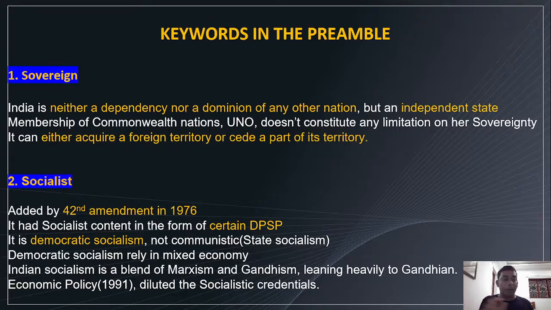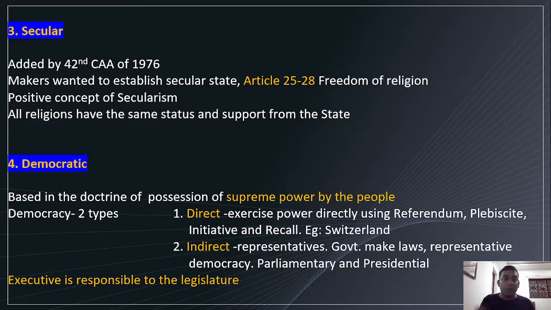Sovereign means independent. Socialism, you can connect to Gandhian socialism, Gandhian principles, and UPSC, right? Socialism for the people, right? Yes. And mixed economy, of course, you can link it. Then secular. Secular means does not have any official religion. Democratic, by the people, right? Yeah. Supreme power by the people.